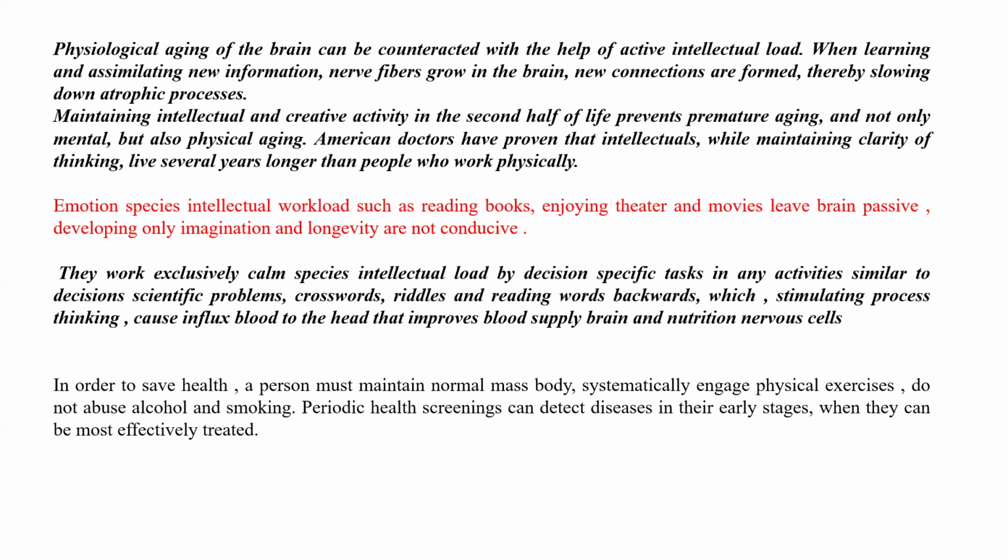American doctors have proven that intellectuals, while maintaining clarity of thinking, live several years longer than people who work physically.